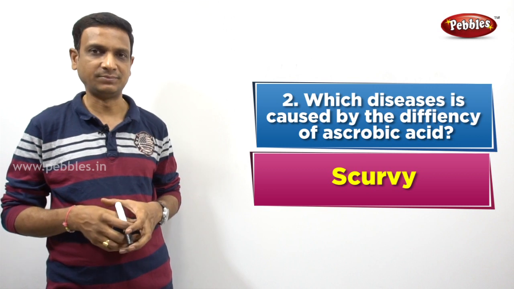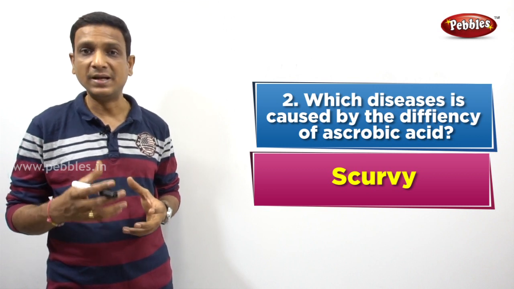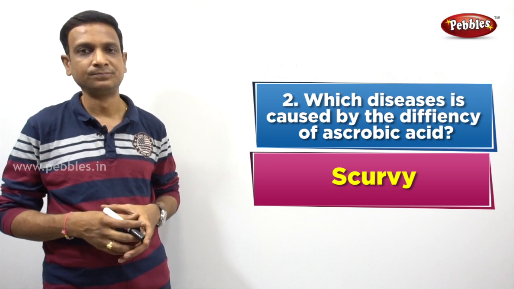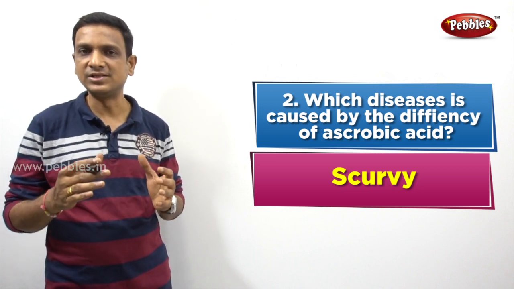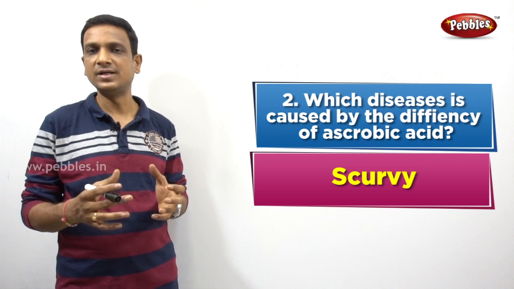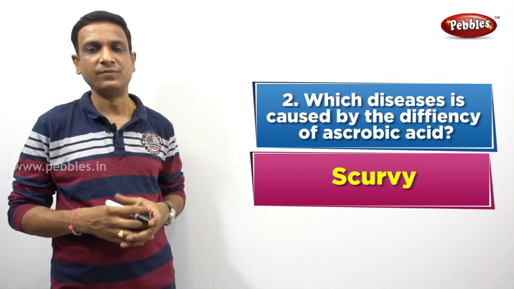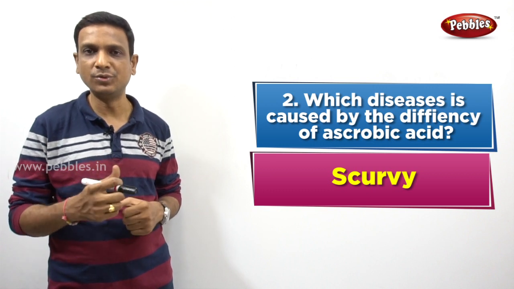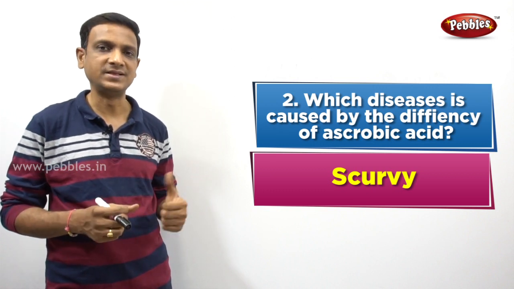Gum bleeding is also a symptom of vitamin C deficiency. When the vitamin C levels go down, the immunity also goes down. Vitamin C is very important for the immunity. To maintain a good immune system in the body, vitamin C is required.